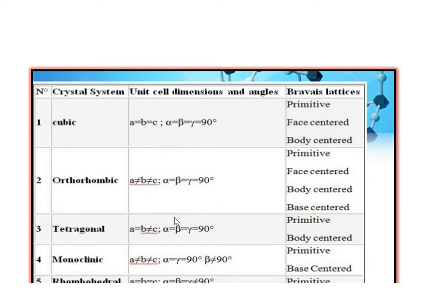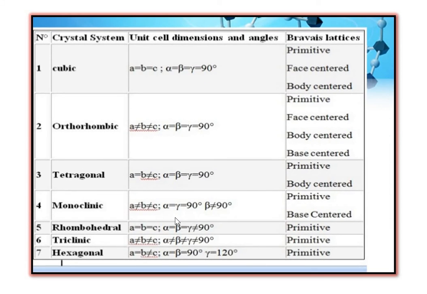Now this table indicates the summary of the crystal systems. In first, cubic, unit cell dimension and angles: a equal to b equal to c, alpha equal to beta equal to gamma equal to 90 degrees, and the Bravais lattices are primitive simple cubic SC, face-centered FCC, body-centered BCC.